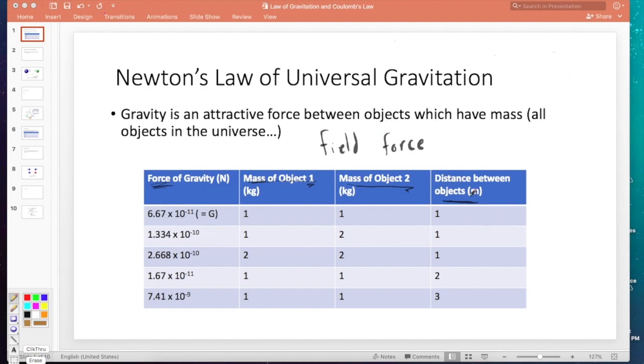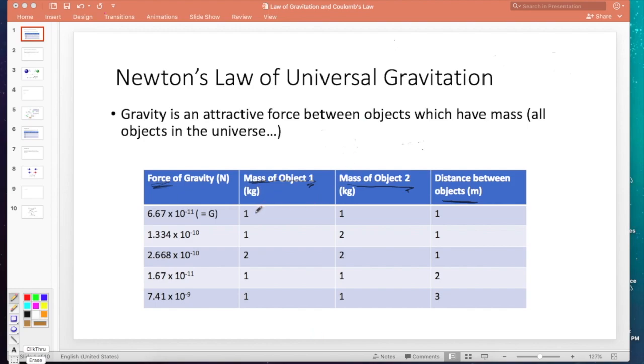So maybe the distance matters, how far apart the objects are. So this is the data you're taking. I kept it really simple. And I want to see if we can find a pattern, find a relationship, and maybe if we ourselves can derive Newton's law before we actually look at it.